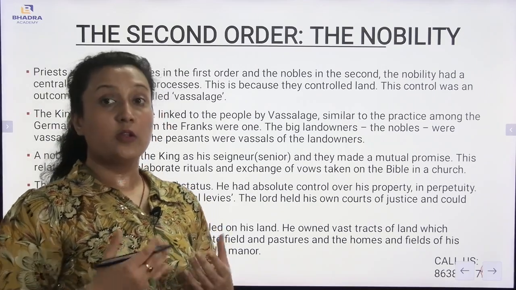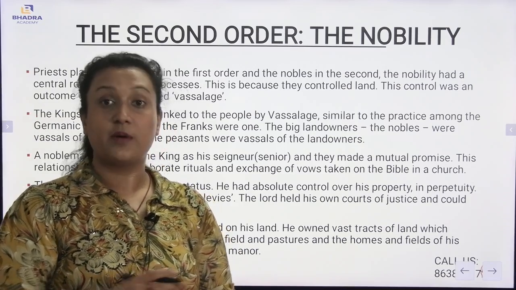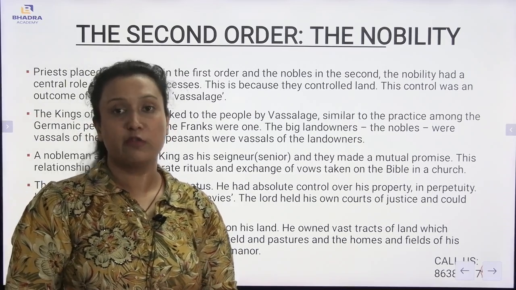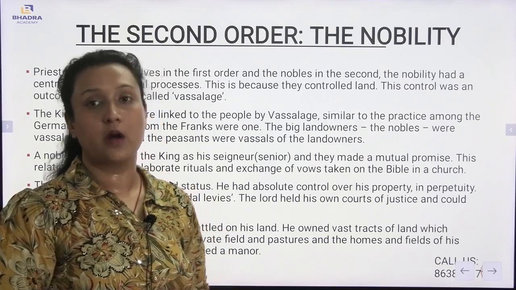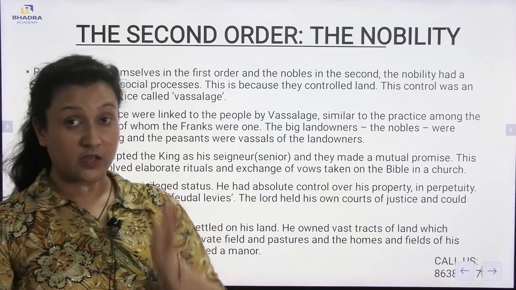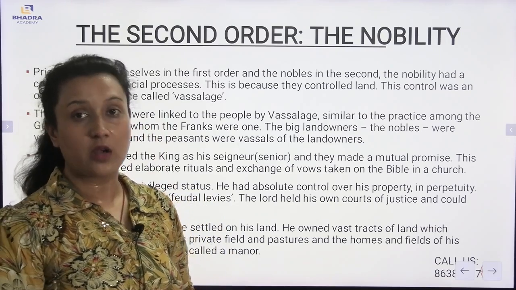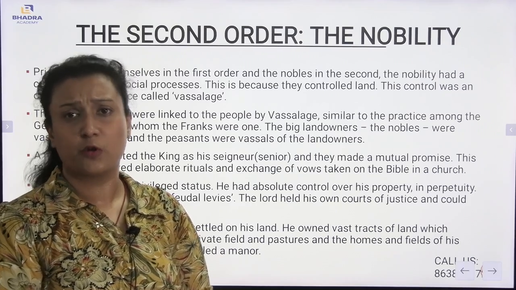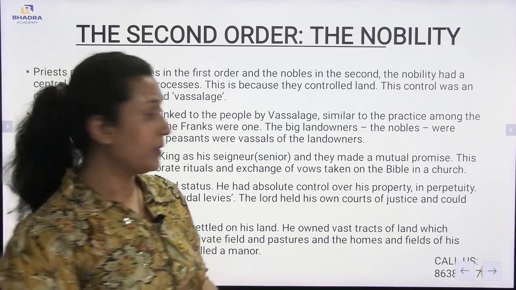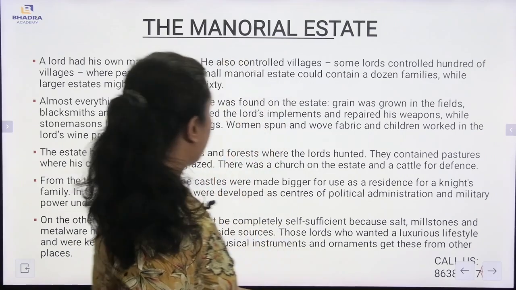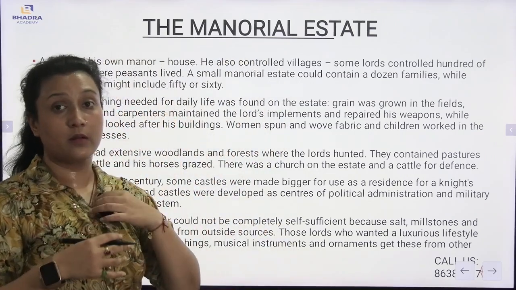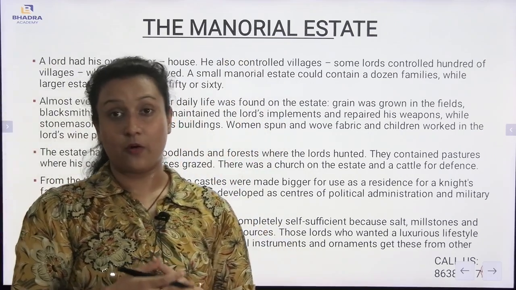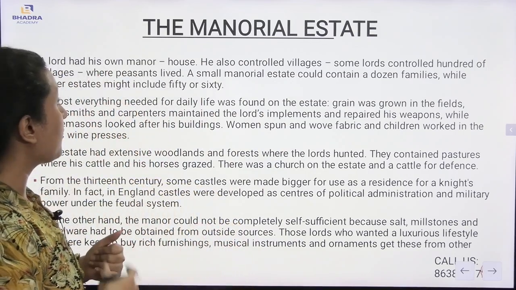The noble people are under the kings, but they were considered to be the most powerful, and all the common people were under him. The common people can be the artisans, the peasants, everyone used to work under him. In fact, those people also used to work in small shops. They are all under the noble people. I hope you are clear regarding the second order, and now we will be understanding about the manorial estate.